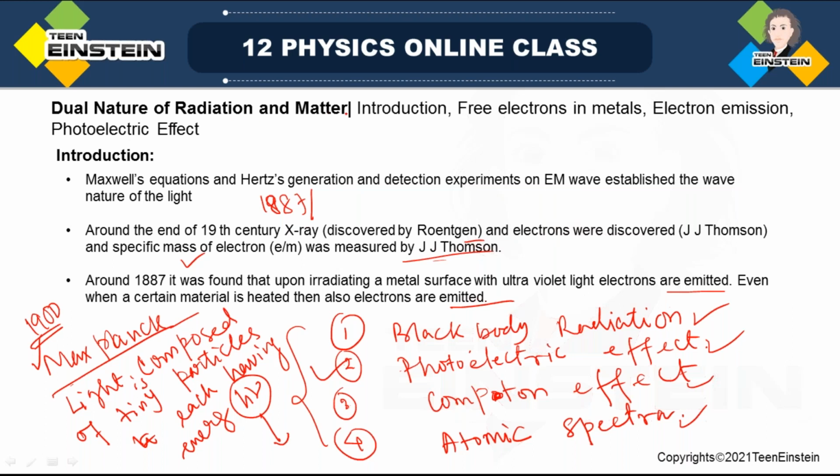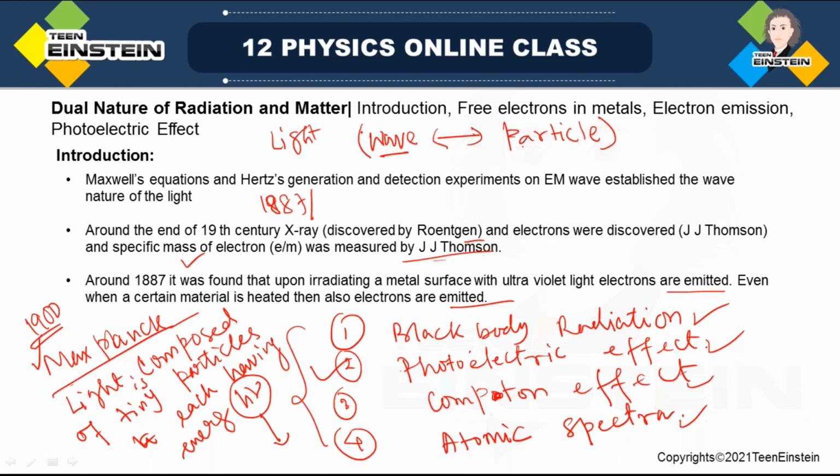So the dual nature of radiation and matter, in the sense, see, light, or any radiation, has either wave or particle nature. They cannot exhibit two natures simultaneously, but they can show either wave or particle nature.